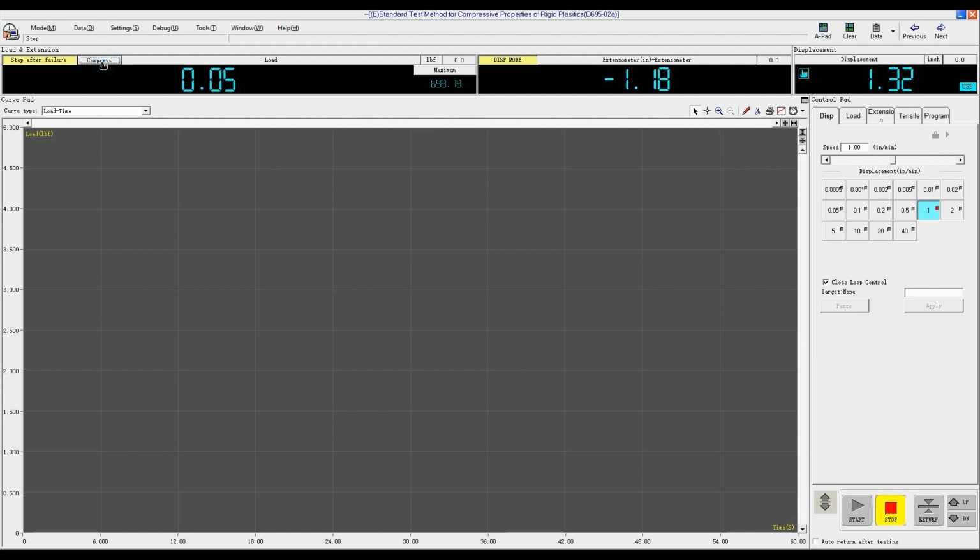Select Compress. Before the test, click Clear. Select Displacement Control. For the test speed, select 0.2 inches per minute. Then click Start.